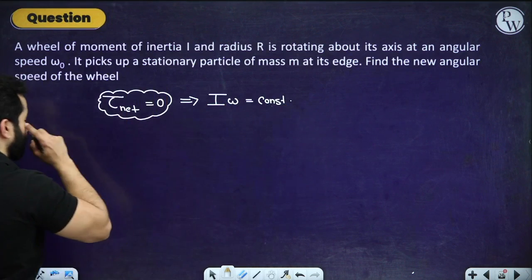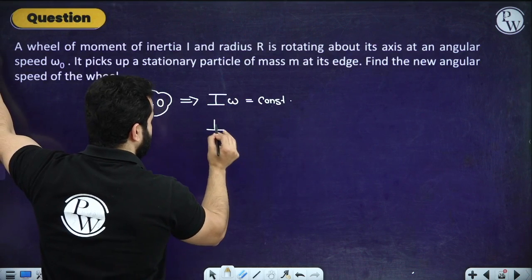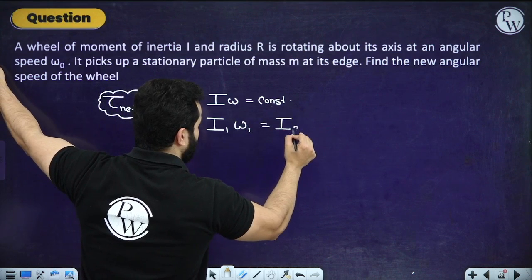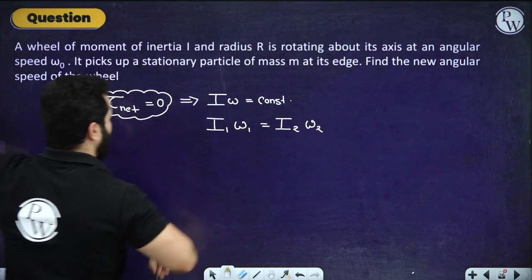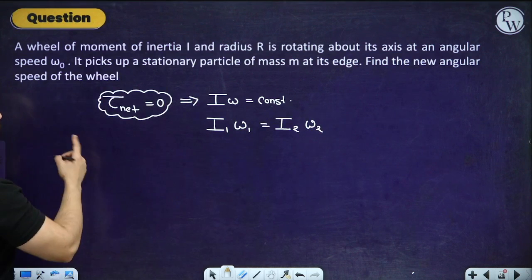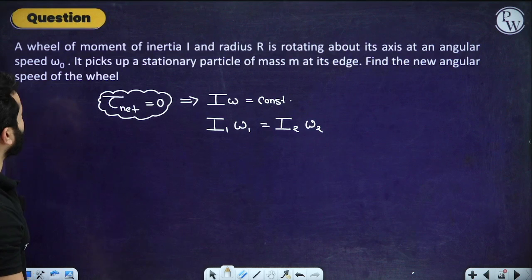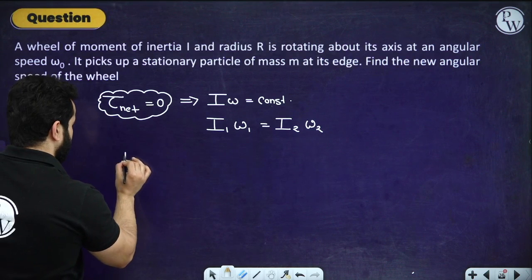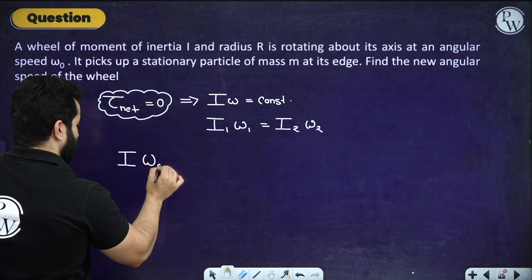So I1 omega 1 equals I2 omega 2. I1 is the moment of inertia of the wheel, they have told us it is I, and the angular speed is omega naught.